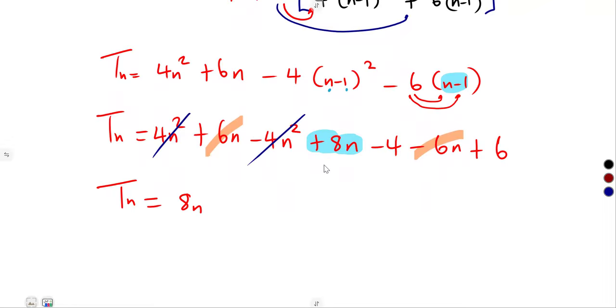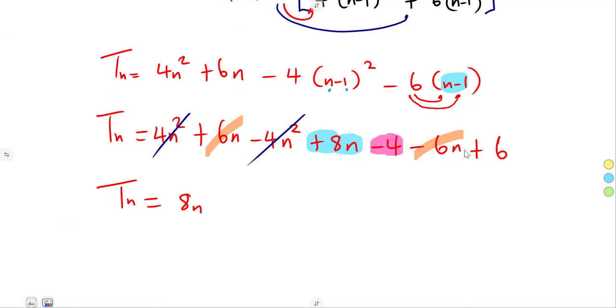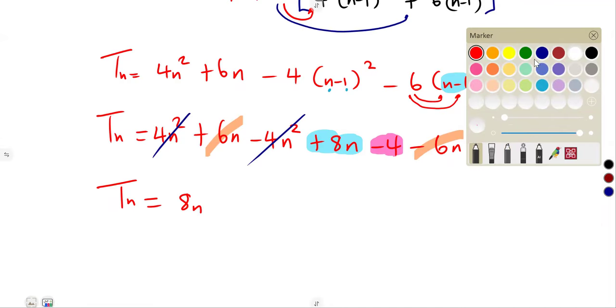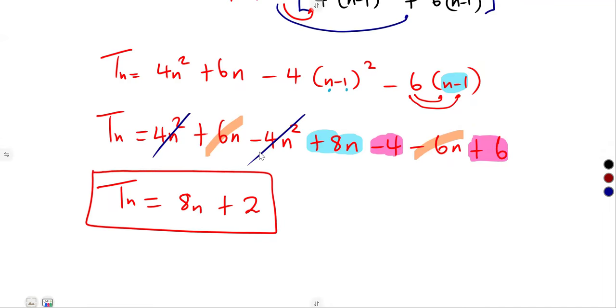All right, for the numbers, we have got the minus 4 and the 6. Minus 4 plus 6, these two are remaining. So minus 4 plus 6 is positive 2. So that was going to be a positive 2 like this. This is our Tn, guys. Tn represents the nth term. This is the general formula for terms.